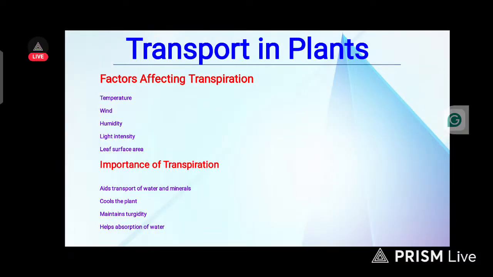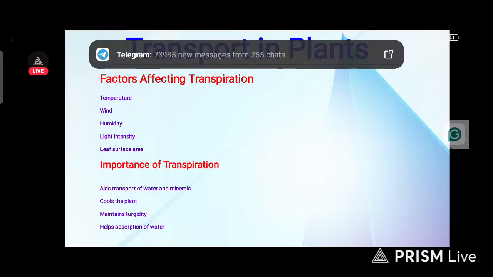Now, what are the factors affecting transpiration? We've talked about transpiration. What are the factors now that affect transpiration? We have temperature, wind, humidity, light intensity, and leaf surface area.